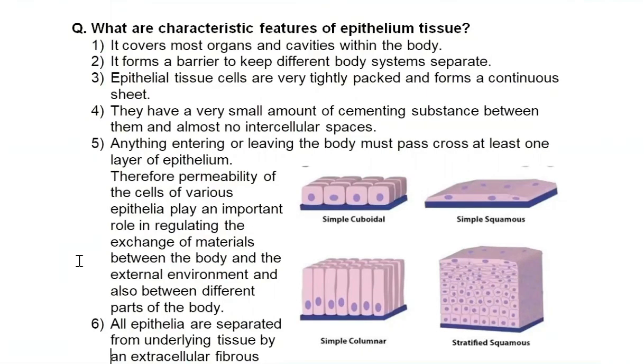Just bring to your mind the tiles of the floor. Like tiles of the floor are connected with a very thin layer of cement in between them, they're very compactly arranged. Same is the arrangement in case of epithelial tissue. Anything entering or moving out has to pass through epithelial tissue. So permeability of the cells plays an important role in exchange of material between the body and the external environment.